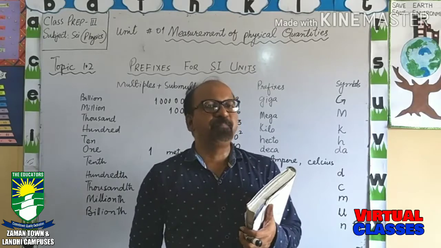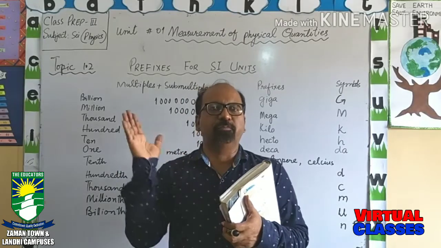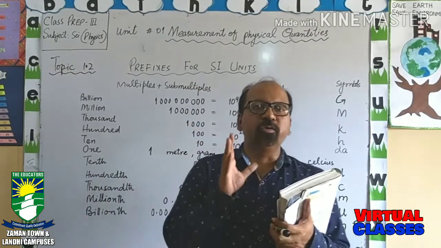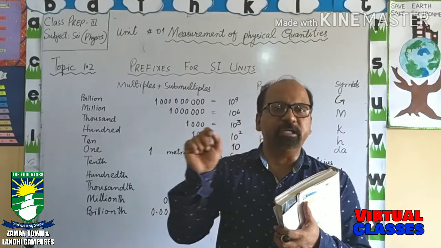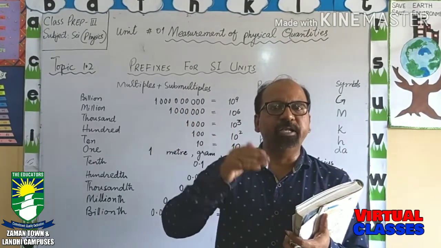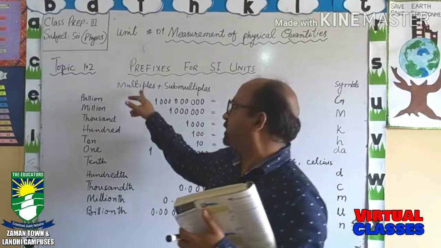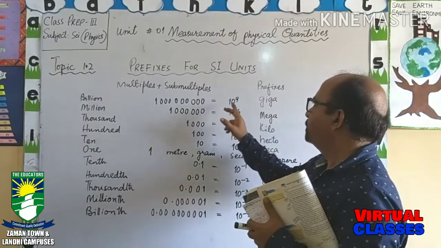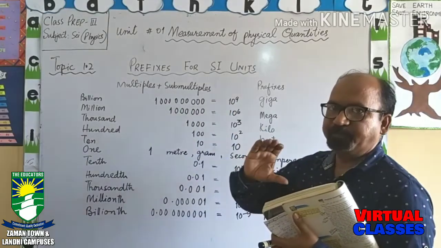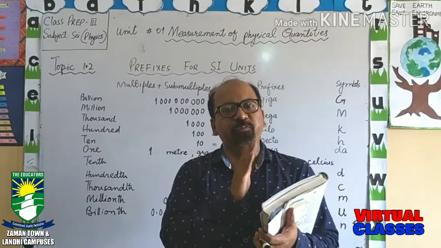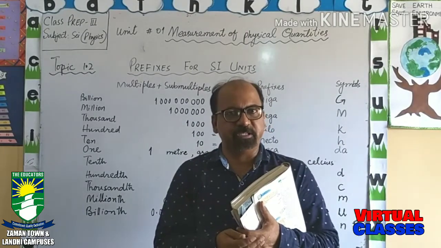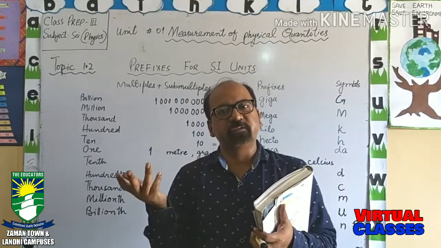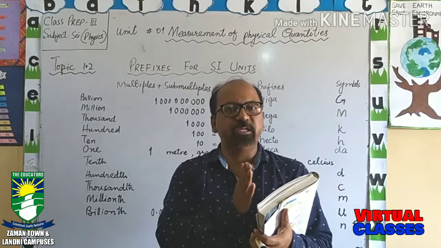In the subject of physics we are measuring a lot of big quantities as well as smaller quantities. But to write the bigger quantities and the accurate zeros, it is very necessary that we should use prefixes. Prefix means the word which comes before the word. If any word is coming before the word, that will be called a prefix. As you have read in English, prefixes and suffixes, you know very well what a prefix means.